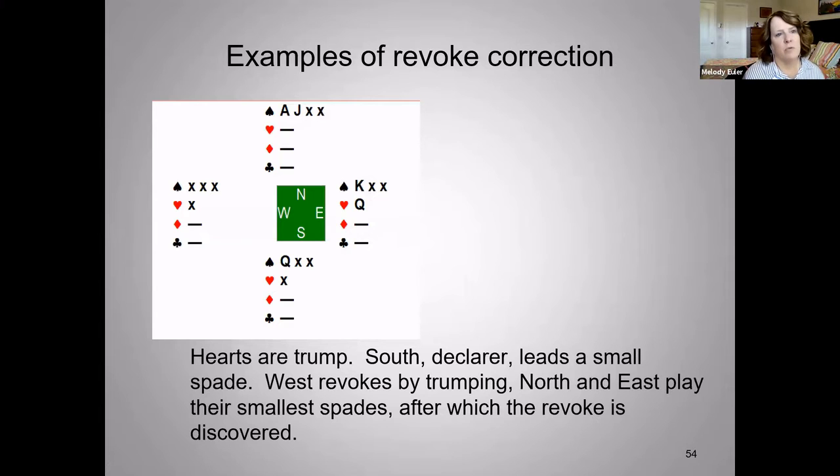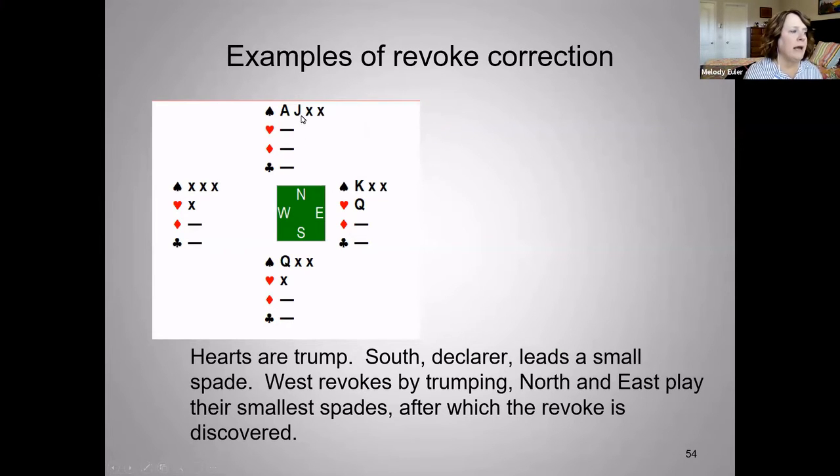So in this example of a revoke correction, we have hearts as trump. South is in their hand, and they lead a small spade toward the dummy, and West revokes by trumping. And North now plays a small spade, as does East. And now West pipes up and says, oops, I'm sorry, I have a spade. So now when they play the spade, this heart stays on the table as a major penalty card.